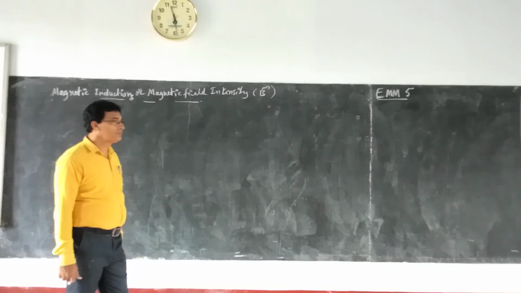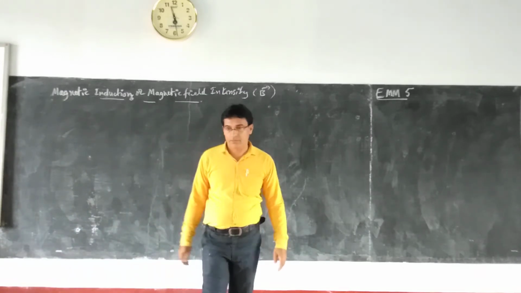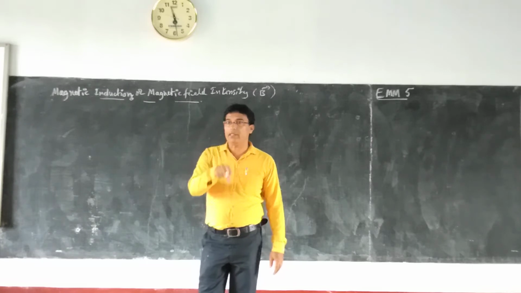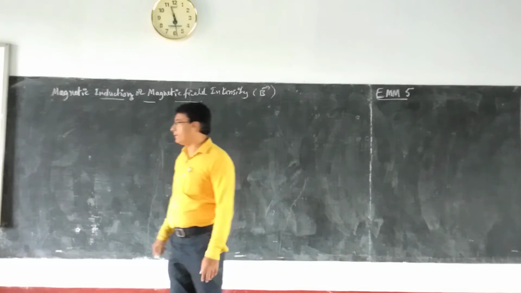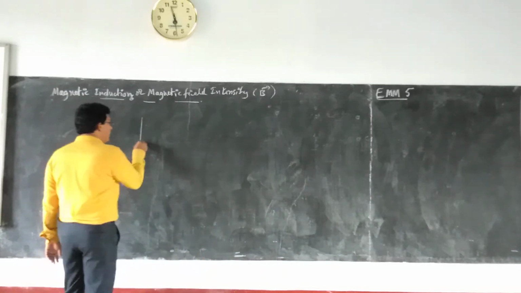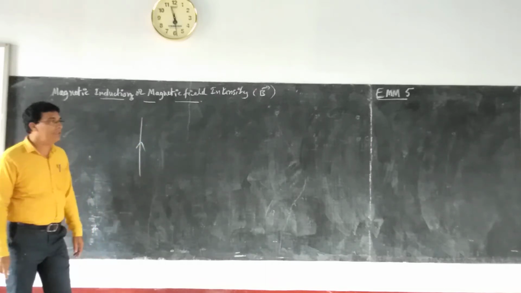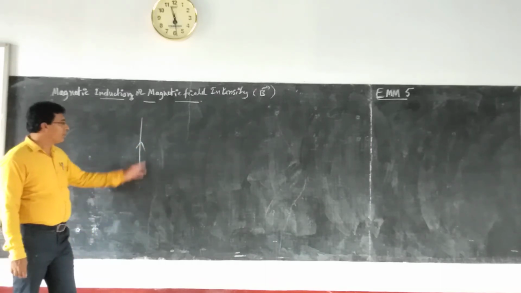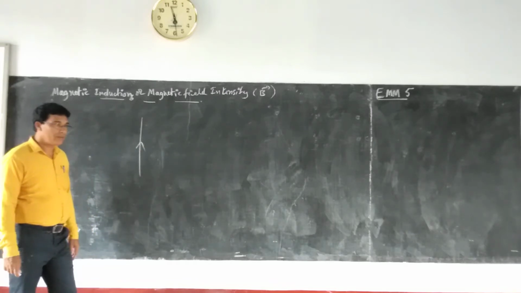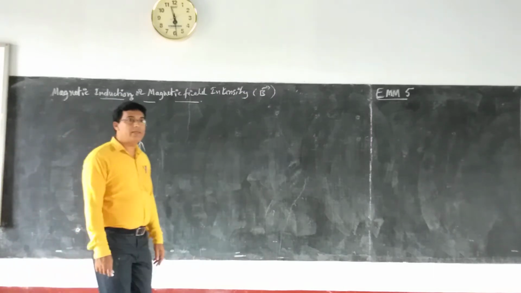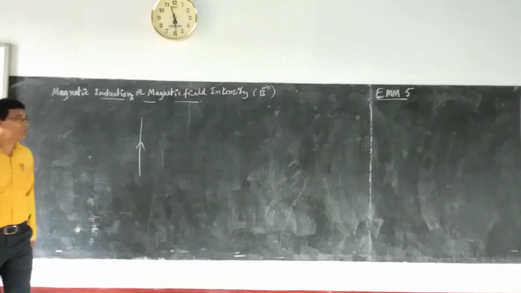As I told, the magnetic field is nothing but the space around the magnet where the magnetic force is felt. Similarly, around a current carrying conductor, if current flows there, there will also be a magnetic field. That we studied in the last class. In this space, what is the strength of the magnetic field, the magnetic induction, and how the magnetic lines of force are explained, all these we will study in this class.